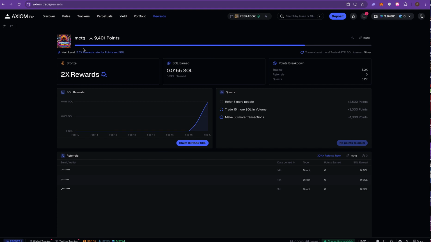And when you trade on Axiom, you earn Solana. So far from the trades I made, I've earned 0.0155 Solana, which isn't a lot, but I just got on here like 3 days ago. And they also give you these little quests down here when you refer people.